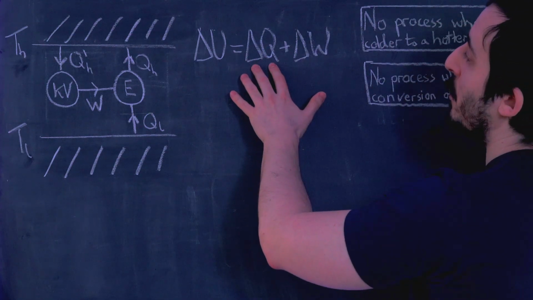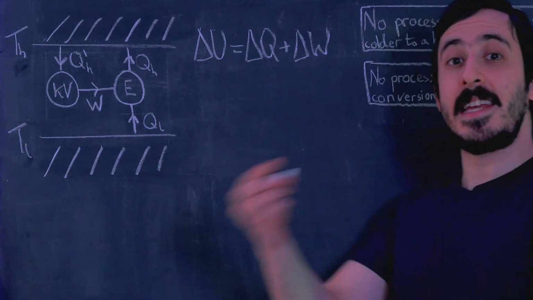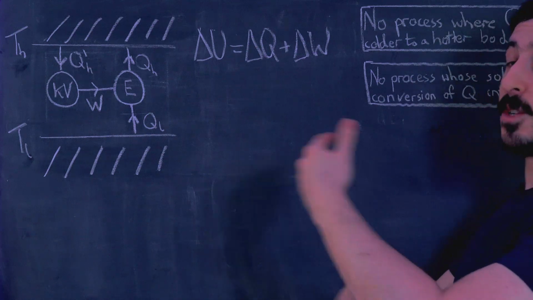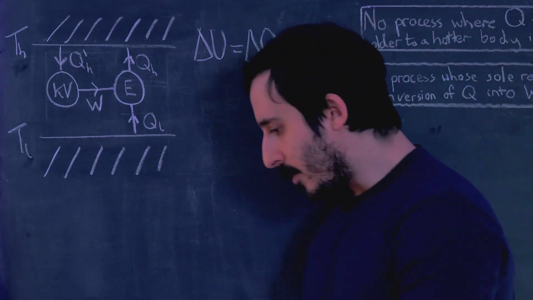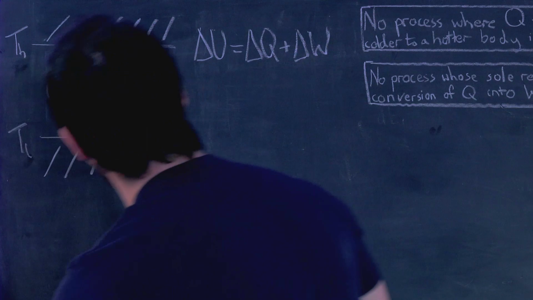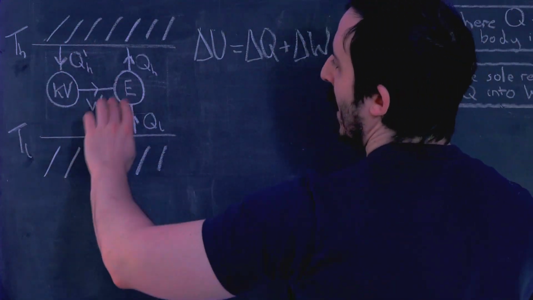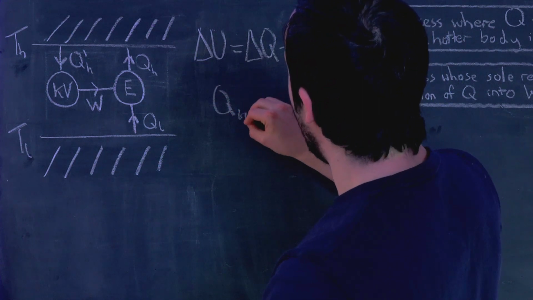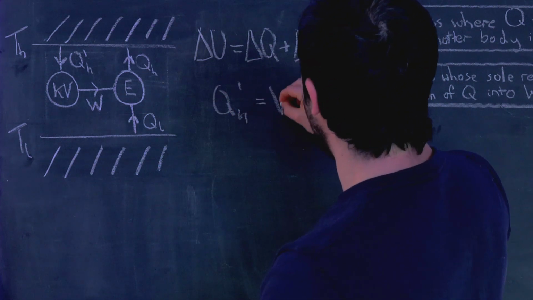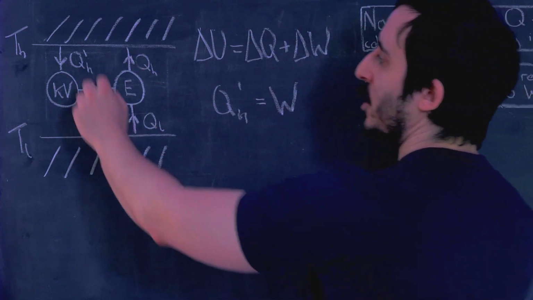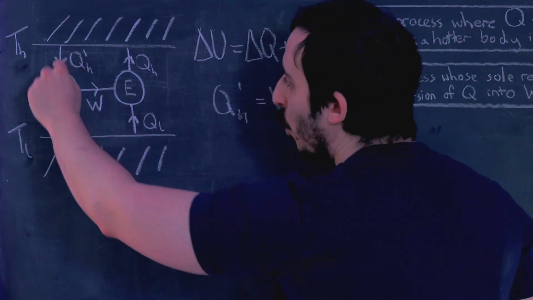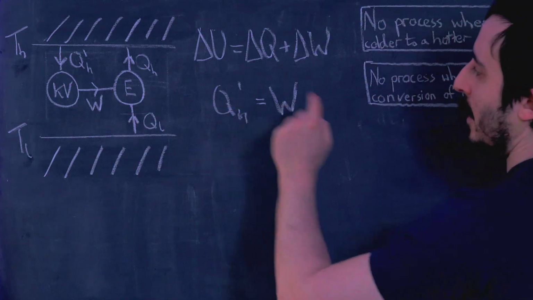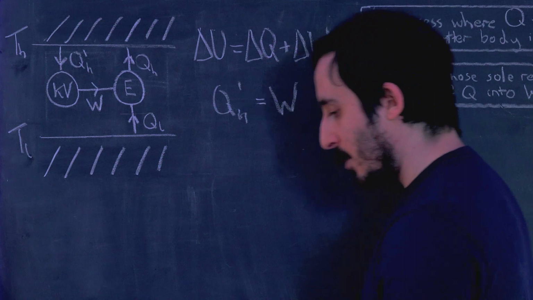This is the first law of thermodynamics. So this is the heat we put in and the work we put in. If we are taking heat out, if we are taking work out, then these are negative. If we're putting heat in, if we're putting work in, then these are positive. So from that statement of the first law, we can first look at this Kelvin violator, and we can say that QH prime is equal to W. So it's perfectly efficient. All the heat we are getting in, all that heat QH prime, is being transferred into the work. So the work is exactly equal to the heat we put in. QH prime is equal to W.